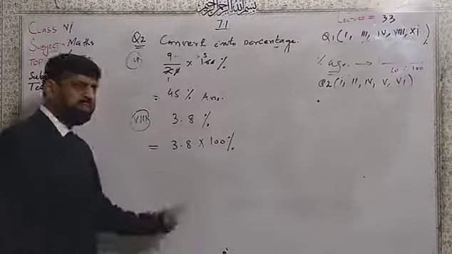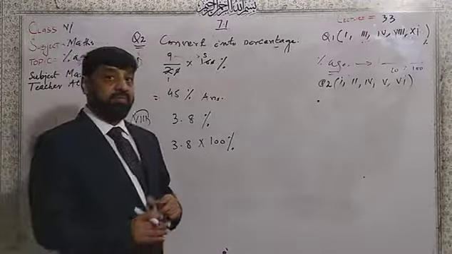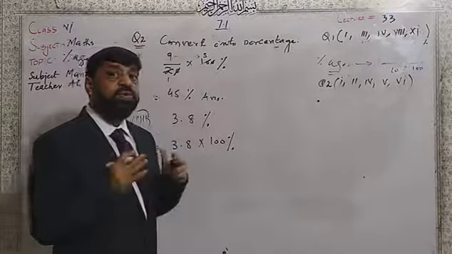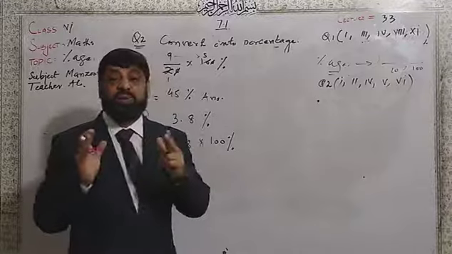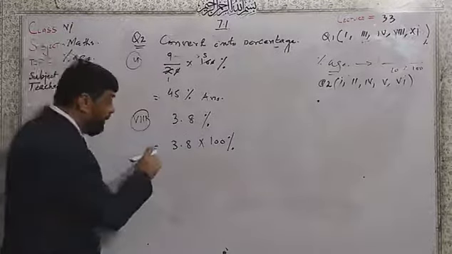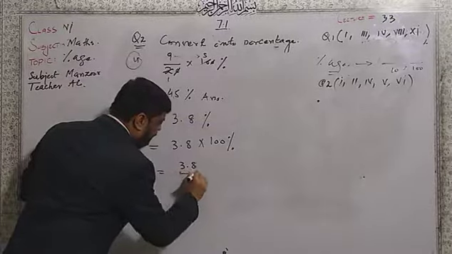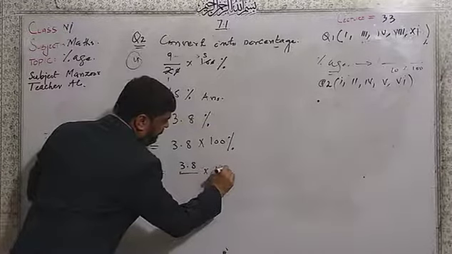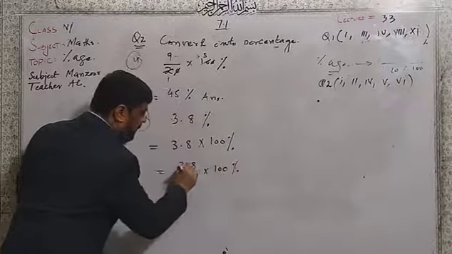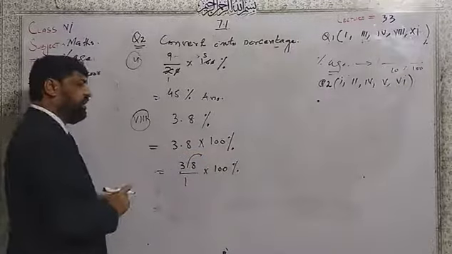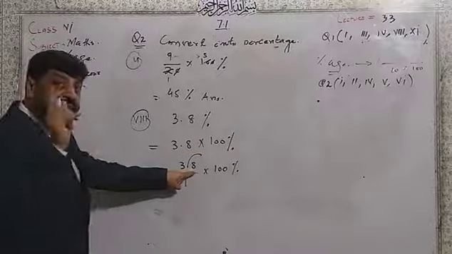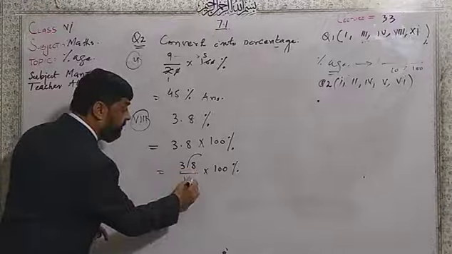Clear? This is the answer. But we need simplification. We have to do the simplification more. Remove the decimal point here and write the 1. After the decimal point, there is 1 number. Write the 1 0.